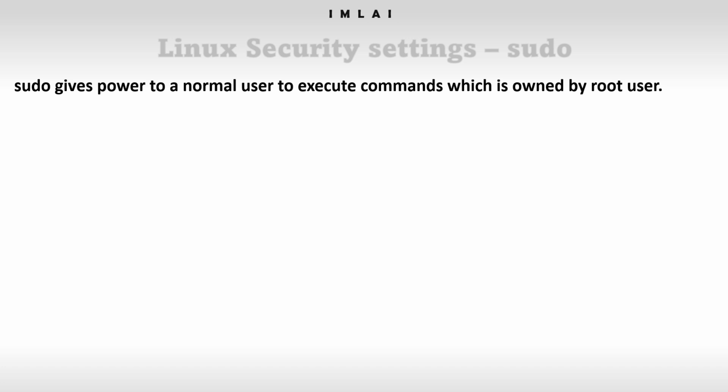If you become a sudoer, you can have the privileges to use those binary files, the commands. Few commands which can only be used by the root user can also be used by the regular user if you use sudo.